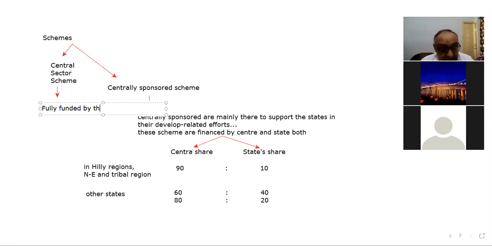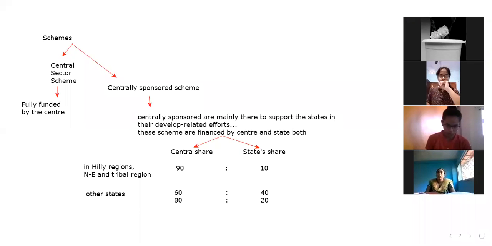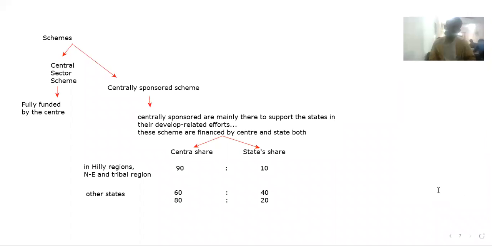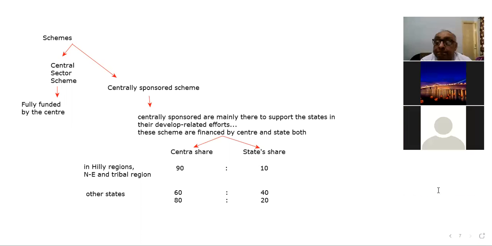So this is the main difference between the schemes. I hope it's clear to you. There was one question from some student, I think Nishant raised this question, what is a central sector scheme? Sorry, what is a centrally sponsored scheme, right? So this is the main point of difference between these schemes, okay?